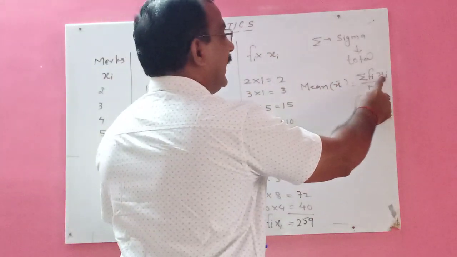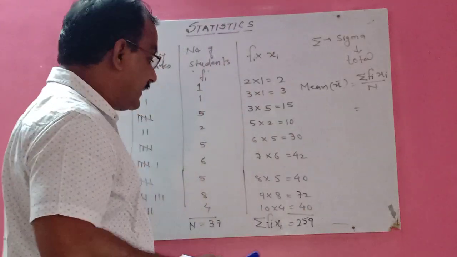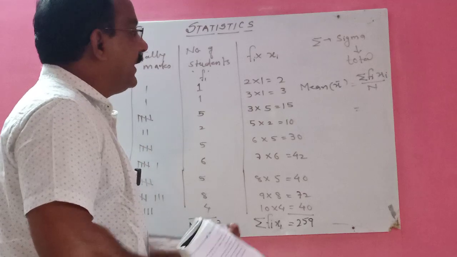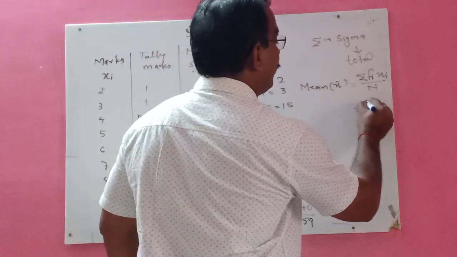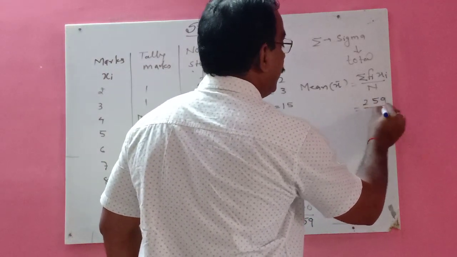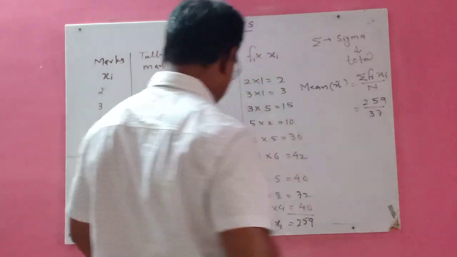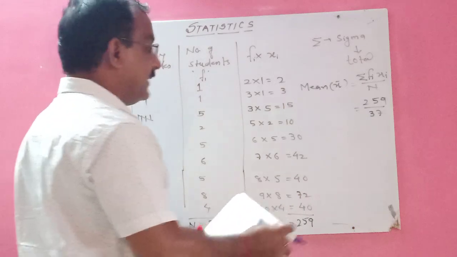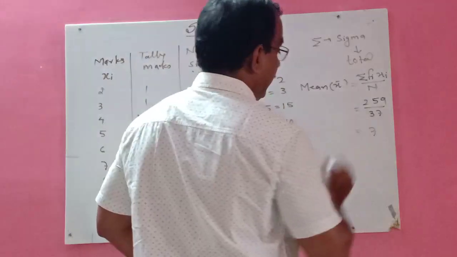Sigma Fi Xi we have 259. So 259 divided by 37, and your answer is equal to 7.